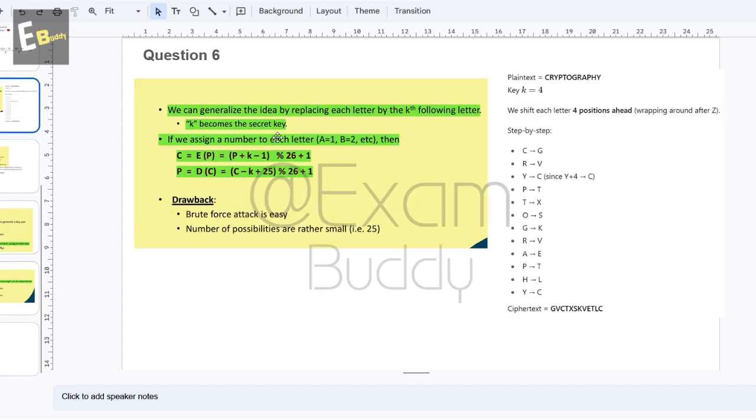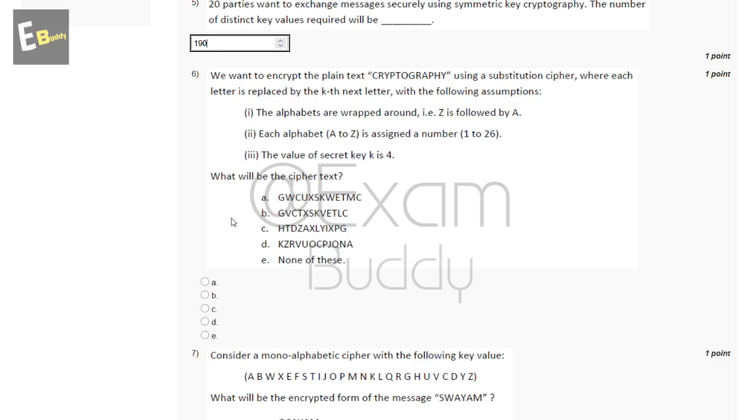We can generalize the idea by replacing each letter by the kth following letter. K becomes the secret key. If we assign a number to each letter, A equal to 1, B equal to 2, etc., then C = E(P) = (P + K - 1) mod 26 + 1, and P = D(C) = (C - K + 25) mod 26 + 1. So the answer is GVCTX. So the answer of our sixth question is B.